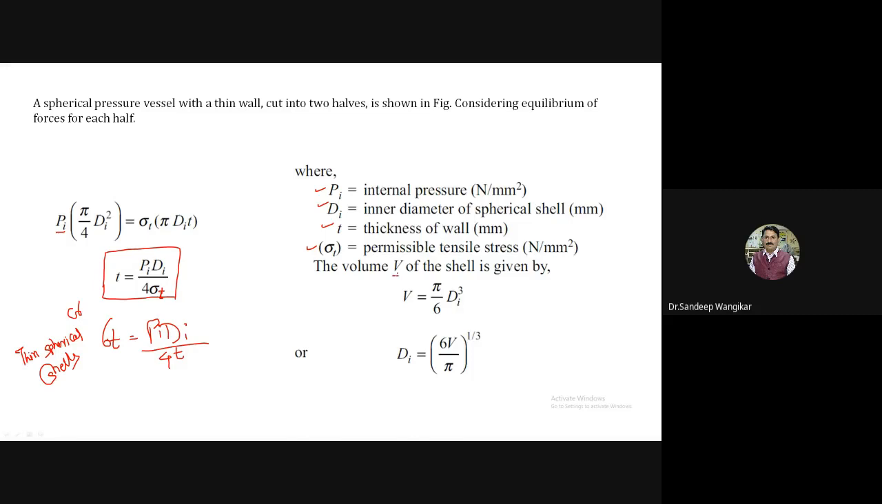Now V is the volume, the storage capacity or volume of the cell. For a sphere, it is given by V is equal to pi by 6 into Di cube. Very important. Therefore, if the volume is given and we have to calculate di, the calculated di will be substituted in the main formula. So di can be calculated by 6V divided by pi, raised to 1 by 3. This is the formula for V. This also you write down. So write down the formula for sigma t and for this V.